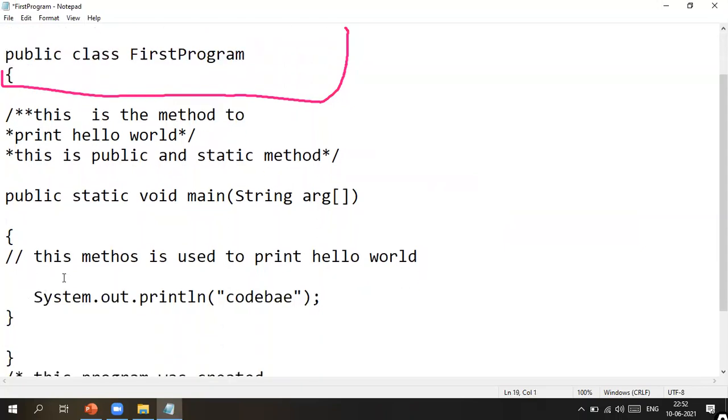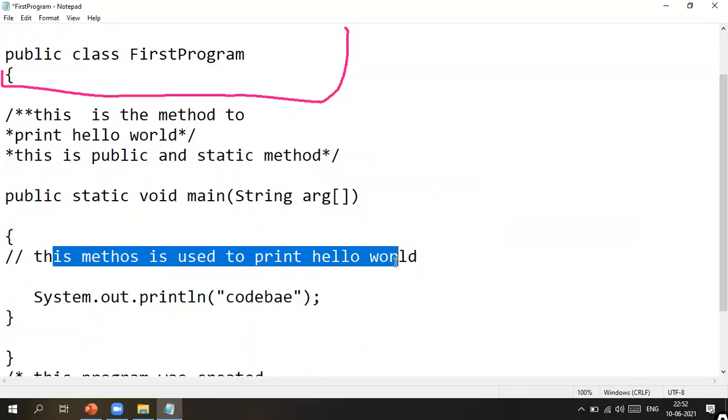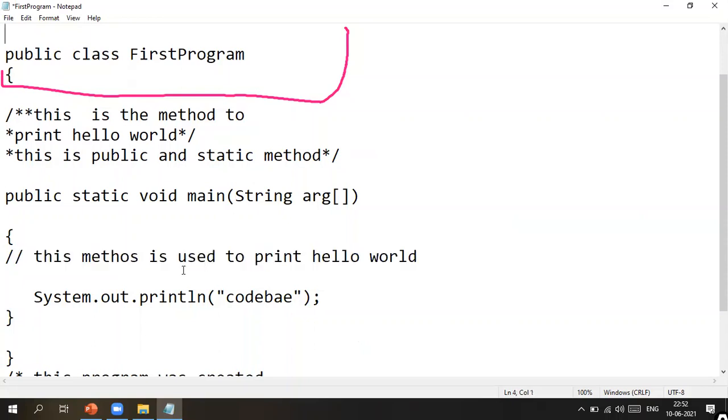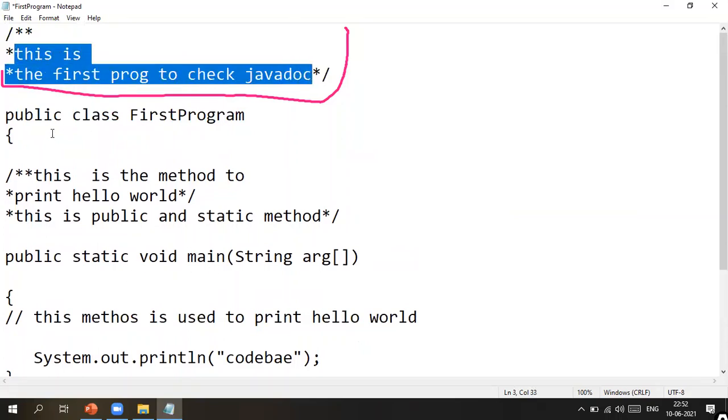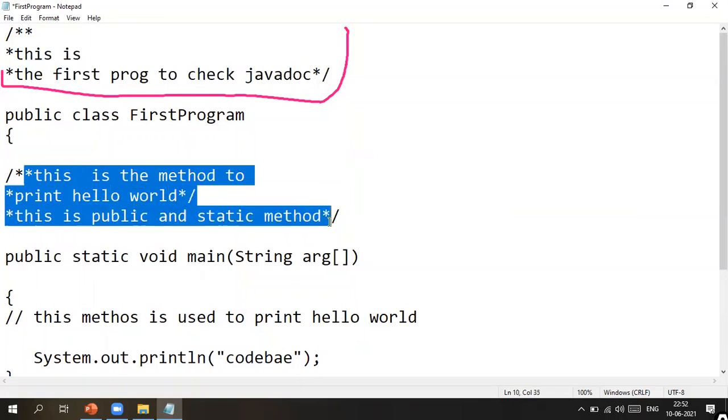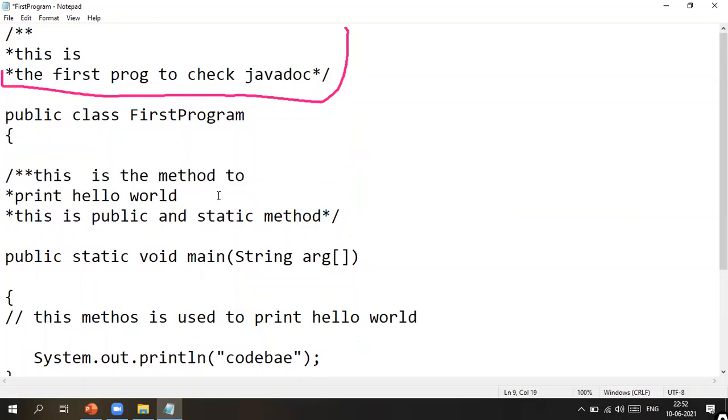This is a single line comment, where this method is used to print hello world. As we have already discussed, the single line comments or multi-line comments will not be added to the HTML page. But whatever we write in the documentation comments will be included in our HTML page. This is the beginning of my documentation comment, and this is the closing. In every line it's not mandatory to put the asterisk, but it is there for better readability.